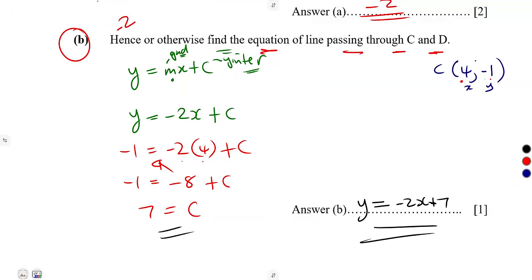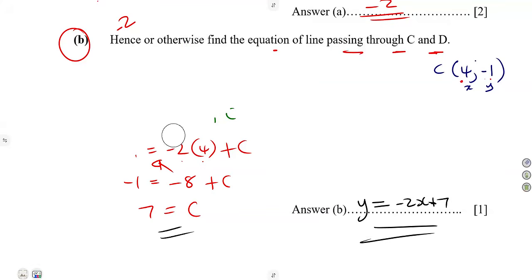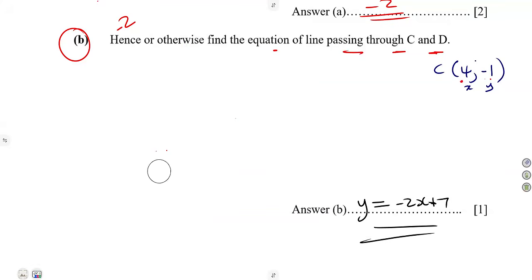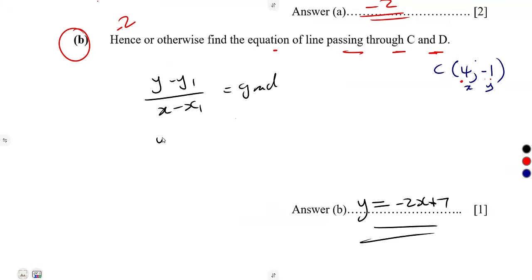So many ways, guys, of determining the equation of the line. Some want to use another one that you are used to: (y - y1) over (x - x1) is equal to the gradient. So it's going to be y minus y1, the value of y there, which is -1, over x minus x1, which is 4, is equal to the gradient.